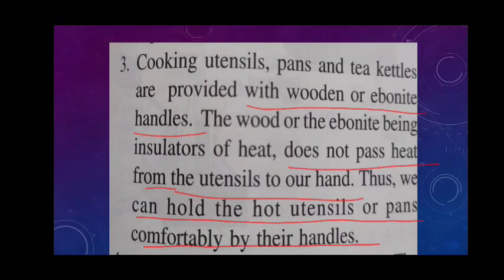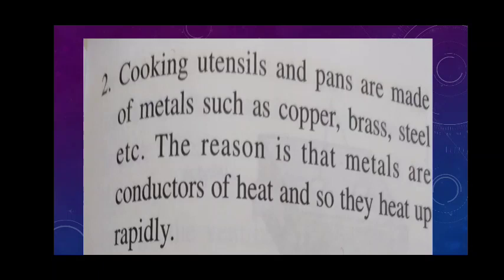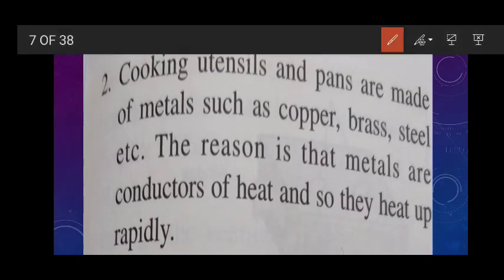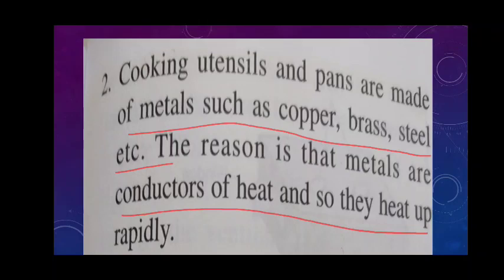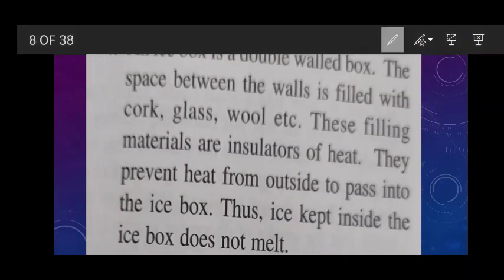Now the next is cooking utensils and pans. You must have noticed that they are made of metals like copper, brass and steel. In the previous example we discussed the handle, and now the cooking utensil itself is made of metals like copper, brass, steel, etc. Why? Because they are good conductors of heat, and so they heat up rapidly. Clear?